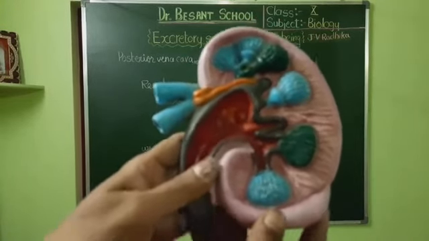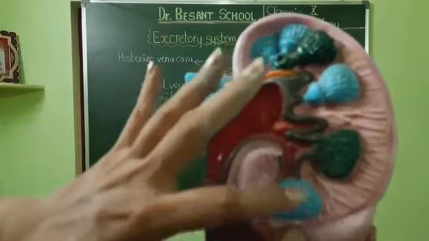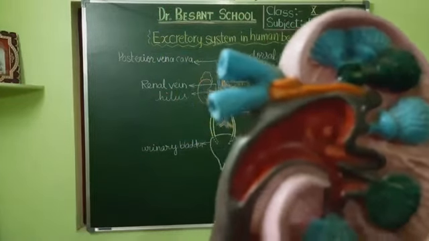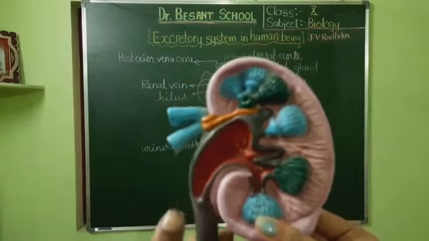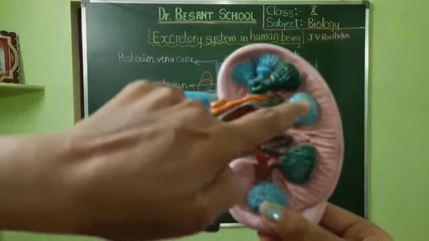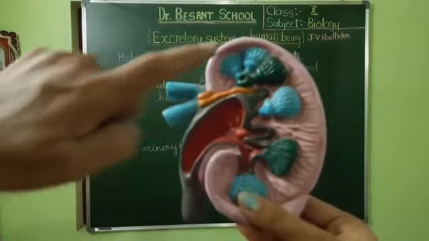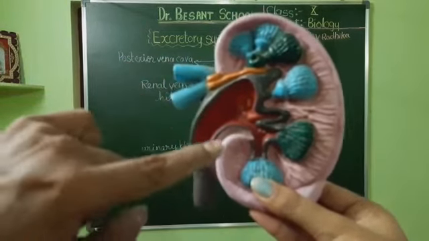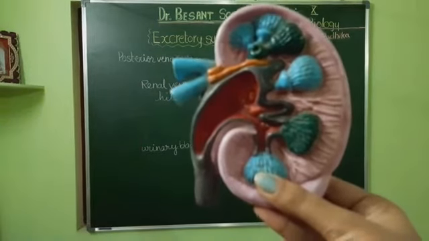Now the middle region, the medulla, contains many pyramid shaped structures, the renal pyramids. Altogether the whole kidney contains around 1.3 to 1.8 million nephrons.